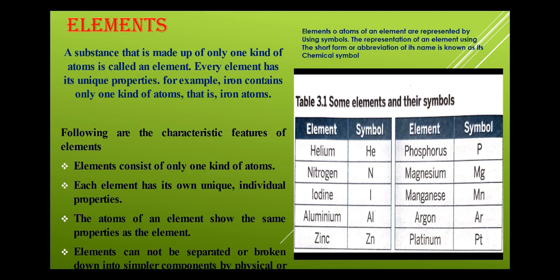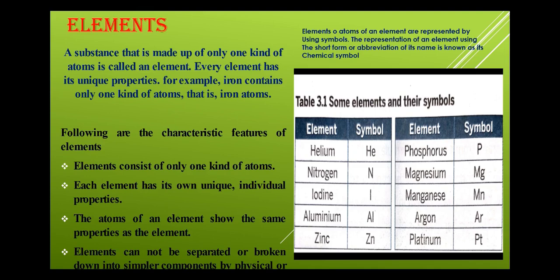The atoms of an element show the same properties as the element. Like if iron has the property of being attracted towards a magnet, so all the atoms of iron will show the same property. So all the atoms of any element will show the same property as the element.